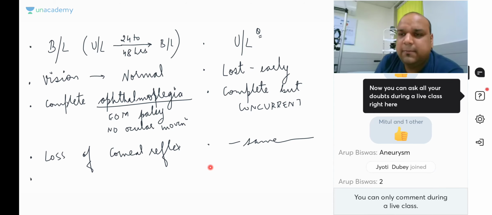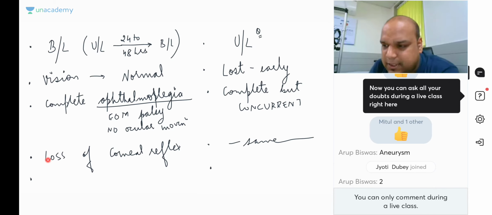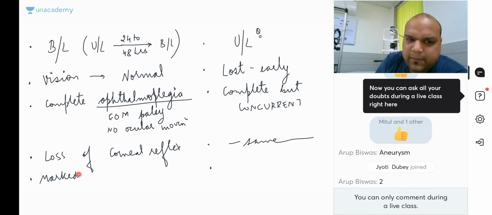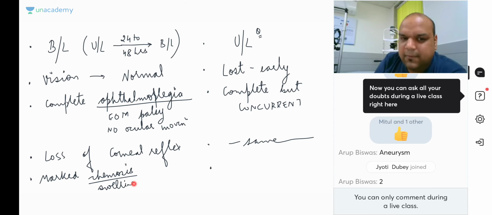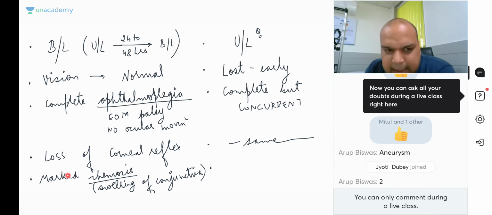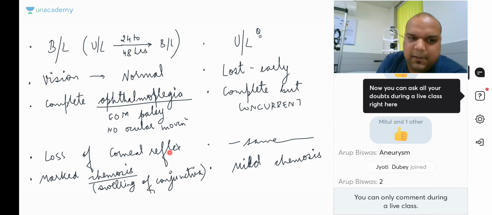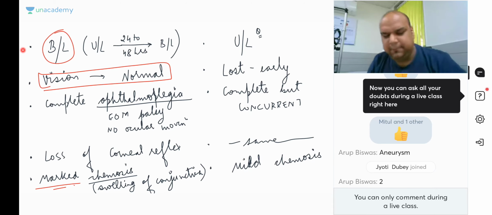What are the other differences, everybody? In cavernous sinus thrombosis, due to the fact that it is pushing all the contents axially, what will be seen? You will see marked chemosis. What is chemosis, everybody? Chemosis is swelling of conjunctiva. Marked chemosis. Whereas in cases of orbital apex syndrome, it may or may not be present. It is mild chemosis, necessarily that will not be a presenting feature. So please remember, this will be marked chemosis. Okay, everybody. So vision is absolutely normal. This is bilateral. Done. Now let's move on.